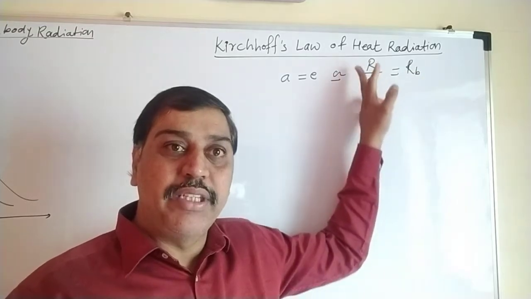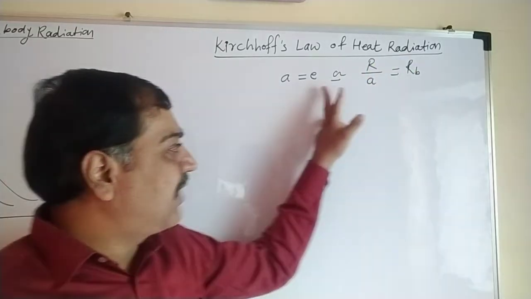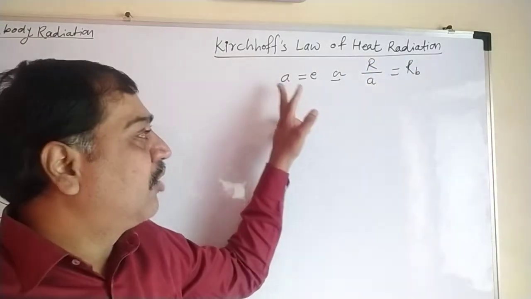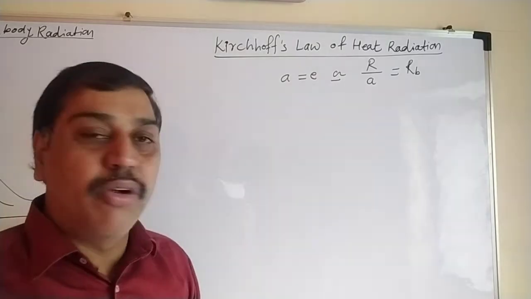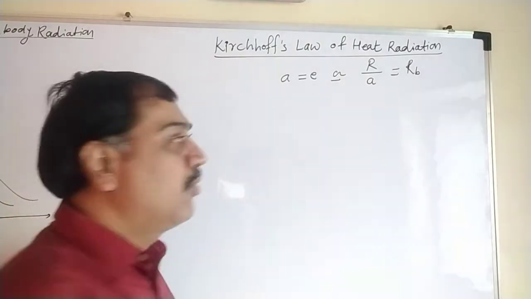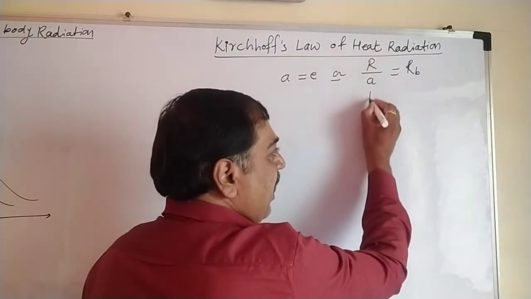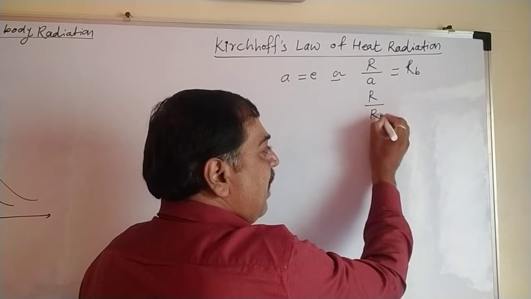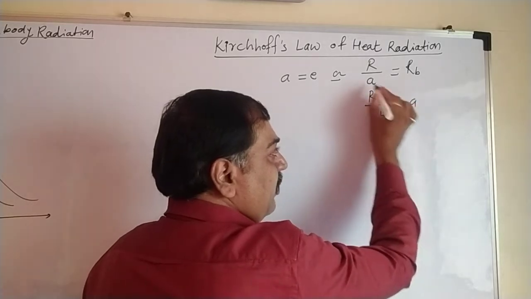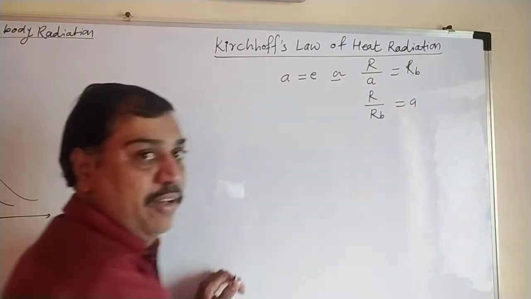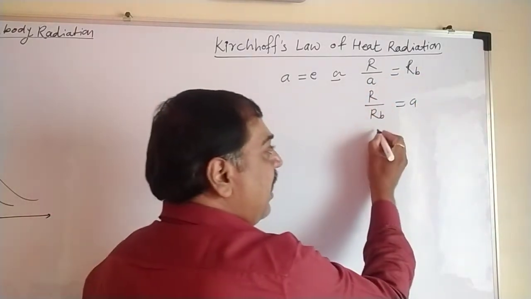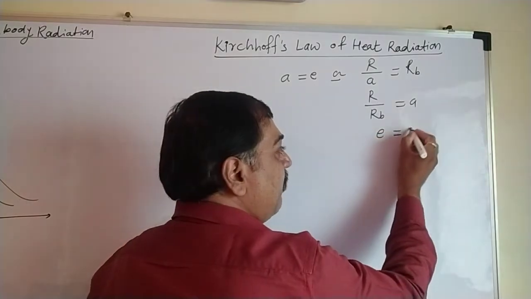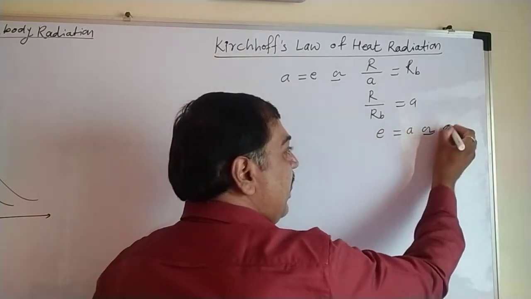This is one statement of Kirchhoff's law, and the alternative statement is that the coefficient of absorption equals the coefficient of emission. Why so? Because we can write this equation as R divided by RB equals A. Just move this RB here, A to this side, so we get R by RB, which is nothing but E. So E equals A, or A equals E.